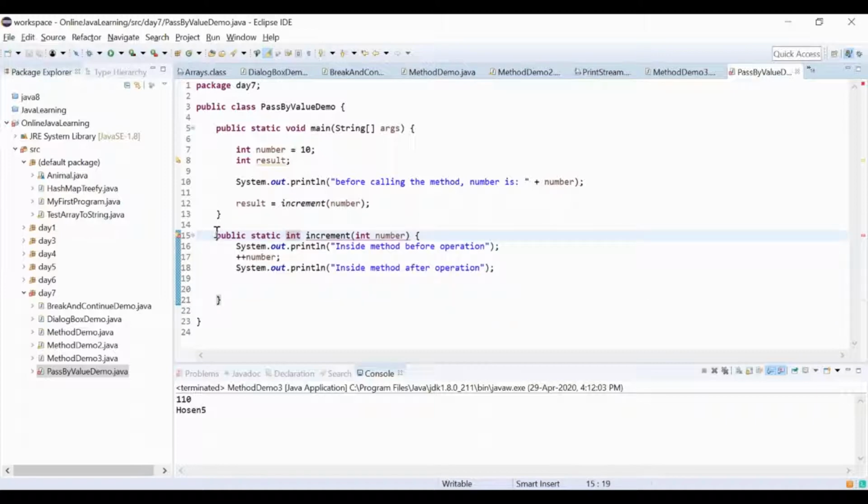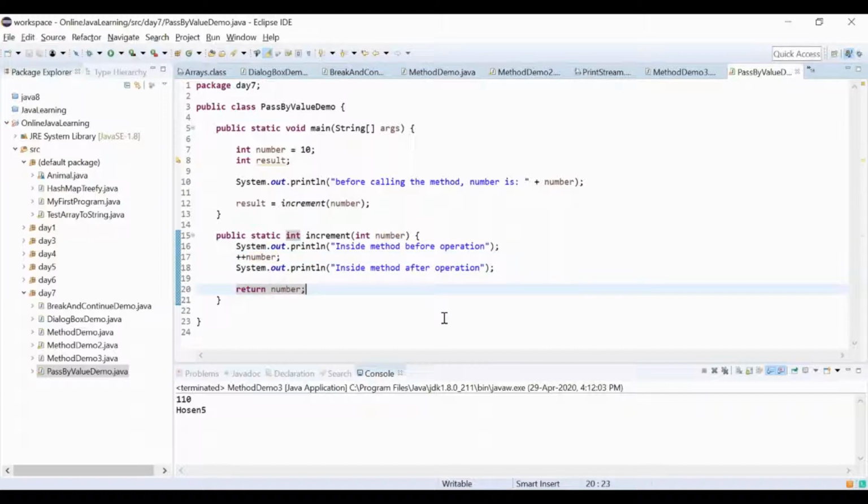What did I miss with respect to the method? If you have seen the other methods earlier, I did not provide yet the return type. So it is waiting for me to provide a return type, because this is not a void. That's supposed to be integer itself, so I'm returning number now.